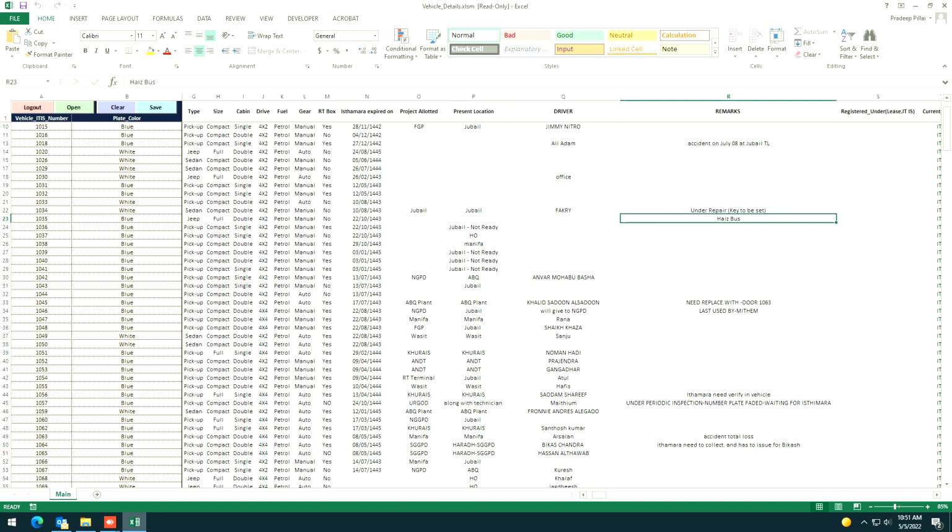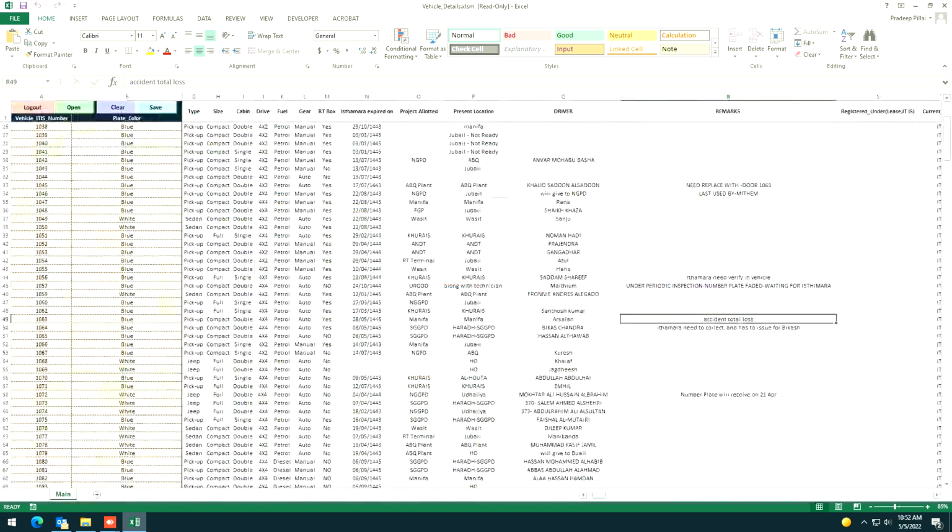So I can follow up with the relevant management team, and if it is more costly or whatever it is, and take an action on this. So instead of keeping the vehicle idle, we can be much faster in taking a decision on vehicle repairs. For example, all the number plates to be changed should also be mentioned here.